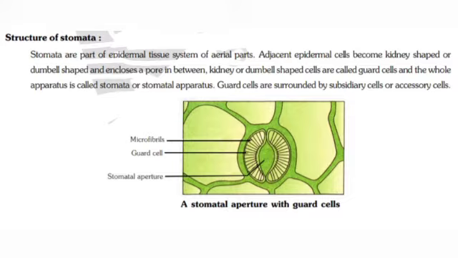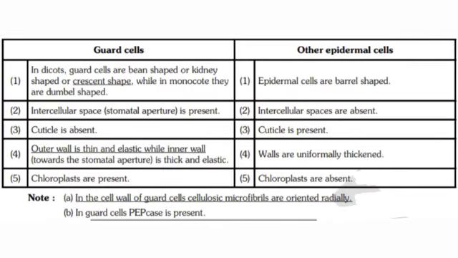Let's check this diagram carefully. Guard cells versus other epidermal cells: differences. In dicots, guard cells are bean shaped, kidney shaped or crescent shaped, while in monocots they are dumbbell shaped. Other epidermal cells are barrel shaped. Between guard cells an intercellular space is present, called the stomatopore or stomatal aperture. But in epidermal cells, intercellular spaces are absent. Cuticle is absent on guard cells, but cuticle is present on epidermal cells.